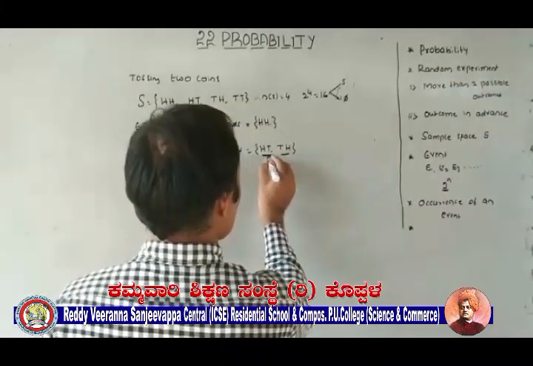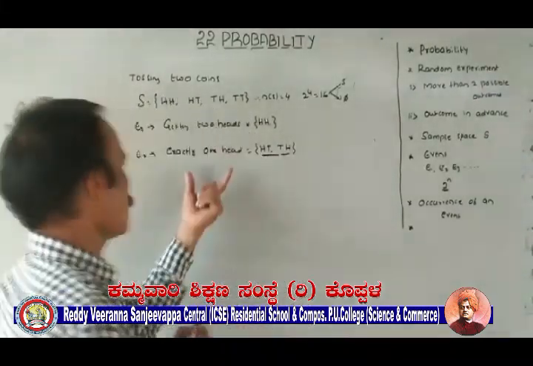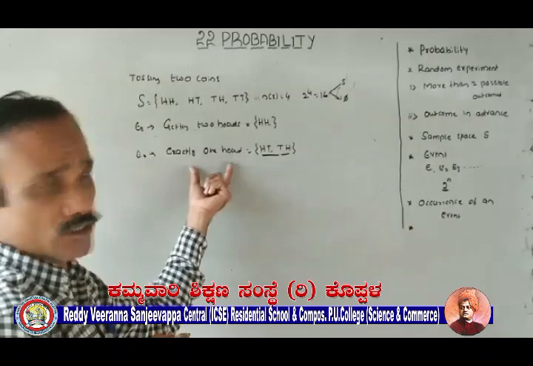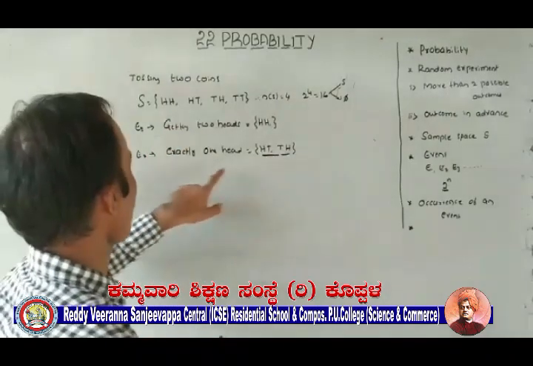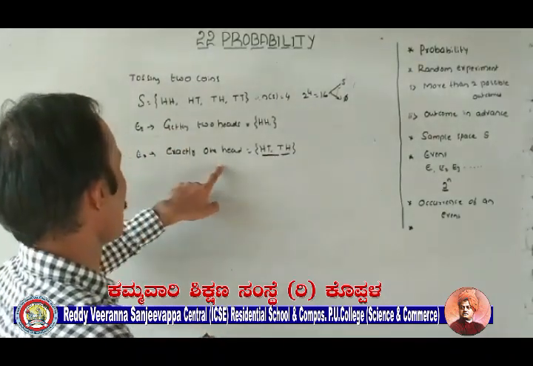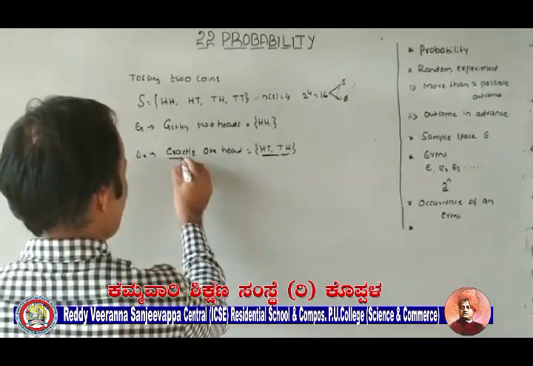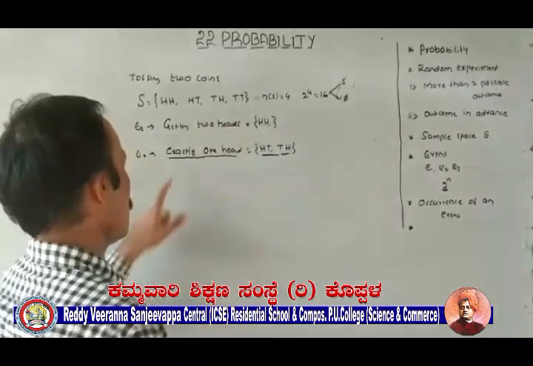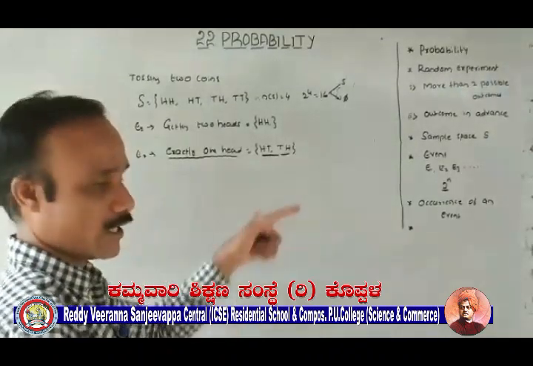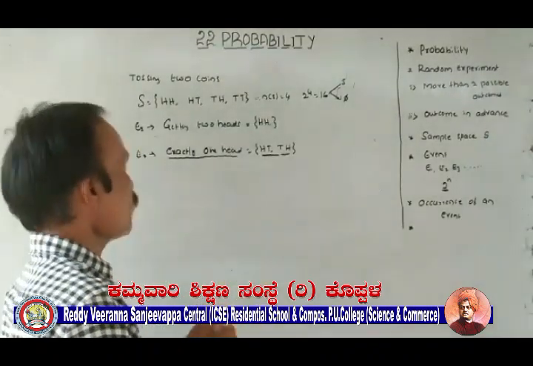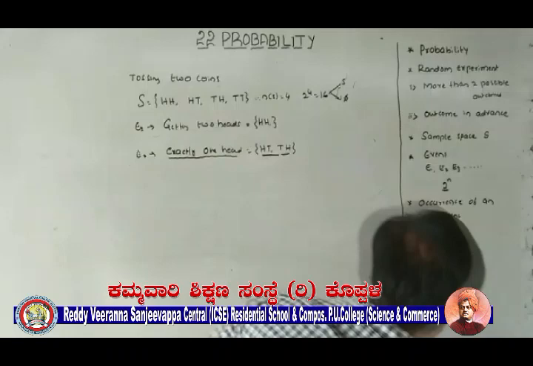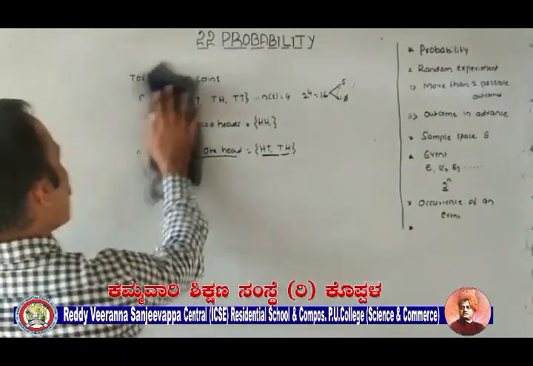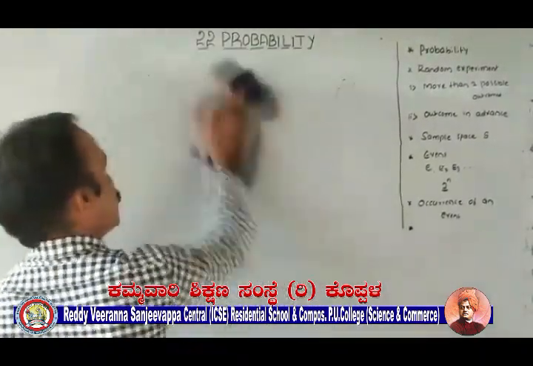So these two possible outcomes are the favorable outcomes of the condition or event, that is exactly 1 head. So this is the meaning of favorable outcomes. Okay, is it clear?